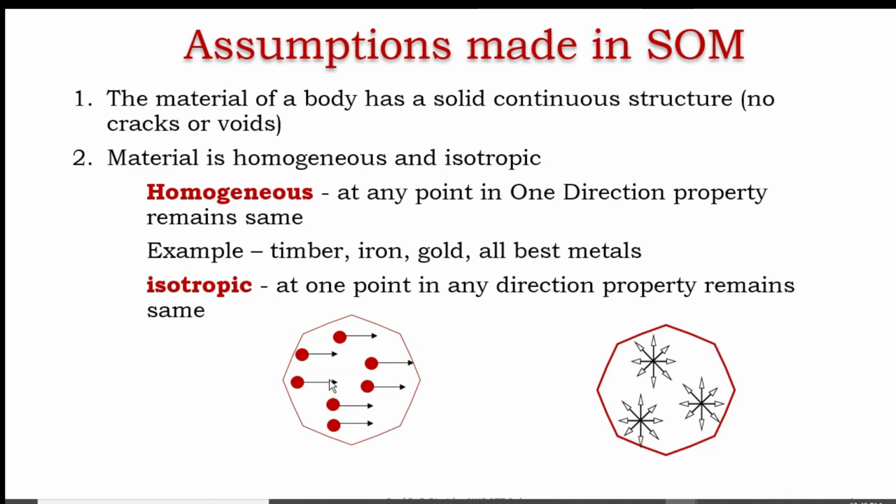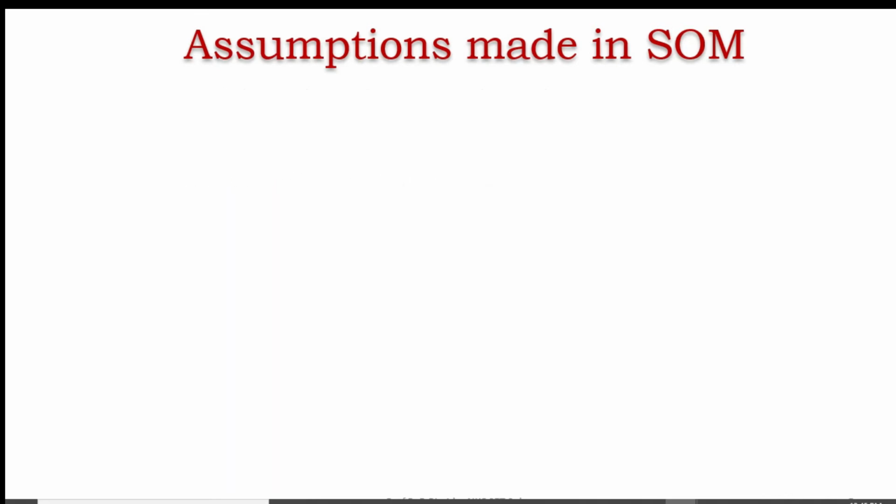And in homogeneous, at different points in one direction the property remains the same. So another assumption we made: the material is homogeneous and isotropic. That is the second point.